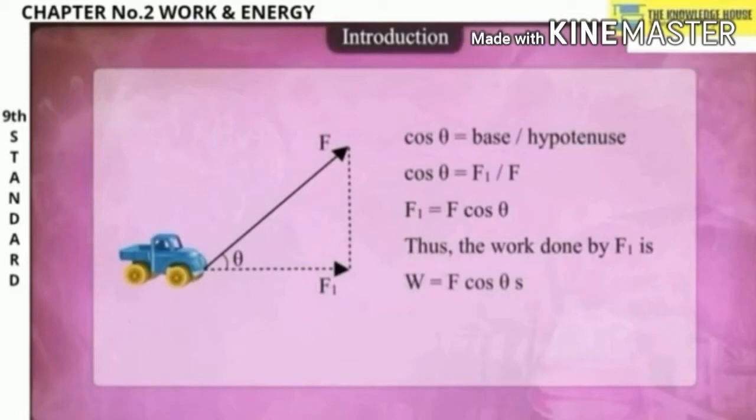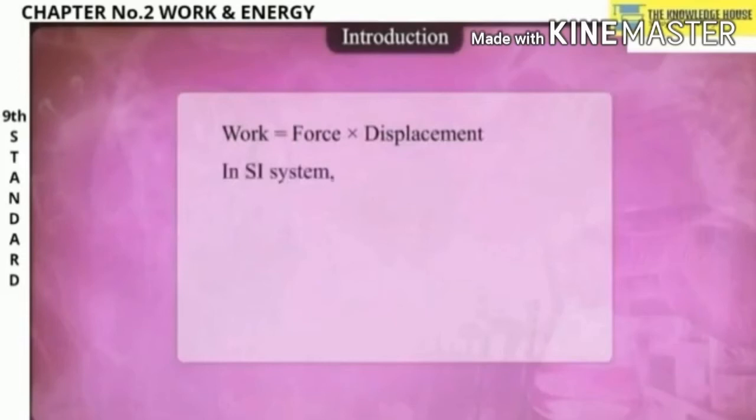Now you must have already seen the events depicted in the pictures, where B and C are the ones we have seen already. When a child pulls a toy cart, force is applied along the direction of work done. In such cases, the cart is pulled along the horizontal surface. So work is equal to force into displacement.